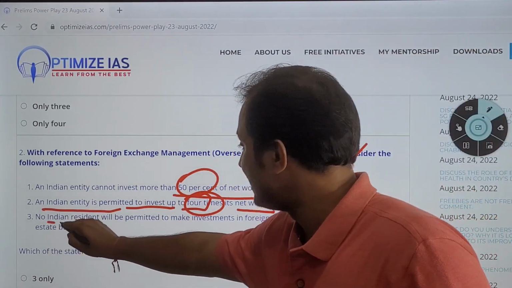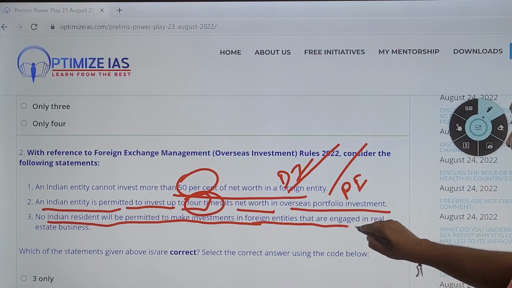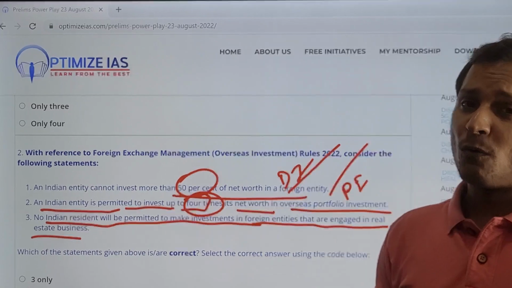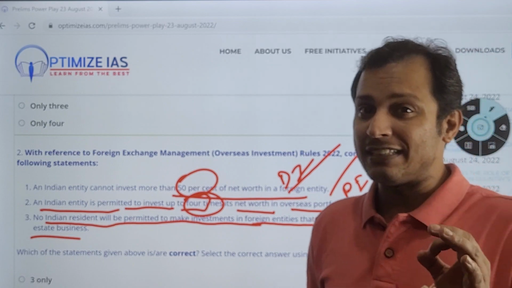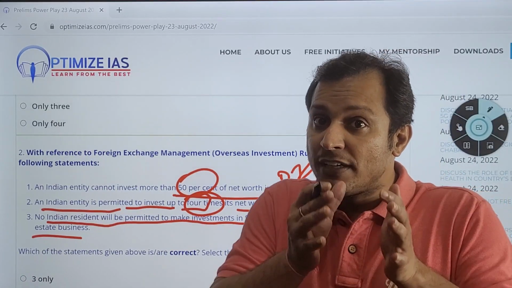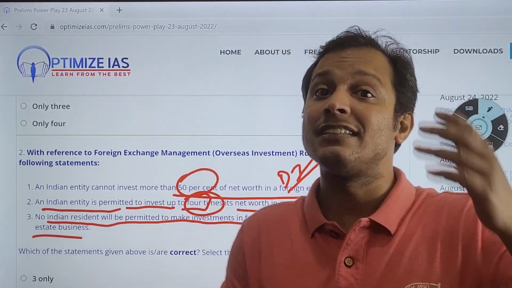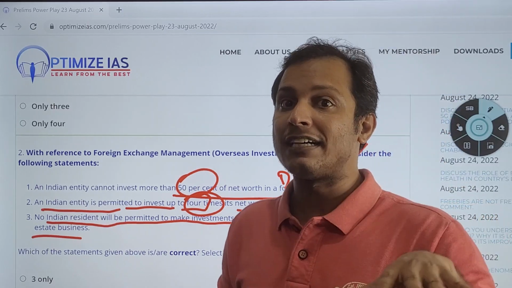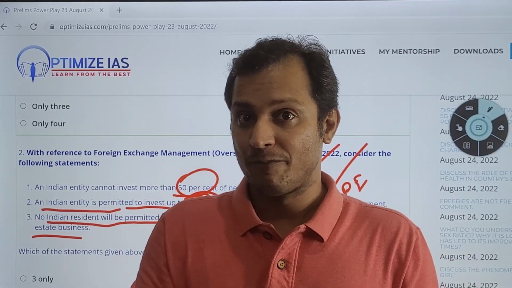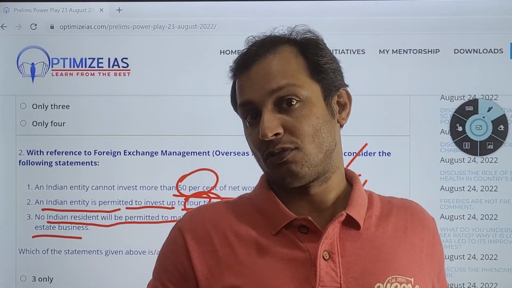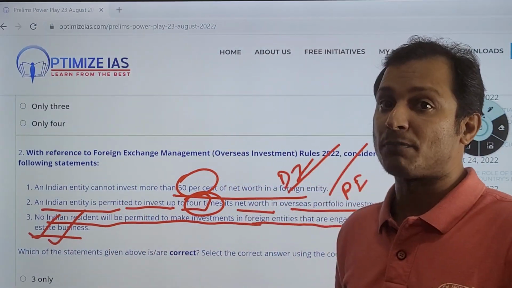The next statement says that no Indian resident will be permitted to make investments in foreign entities that are engaged in real estate business. Guys, why has the government introduced this norm? The government is facing a problem where many willful defaulters are going to foreign countries and investing in real estate business. To control and regulate that, the norm now is that whatever money you have taken from any bank, you have to take permission before you invest outside. So the third statement is obviously correct, because that is the main purpose of bringing this in.